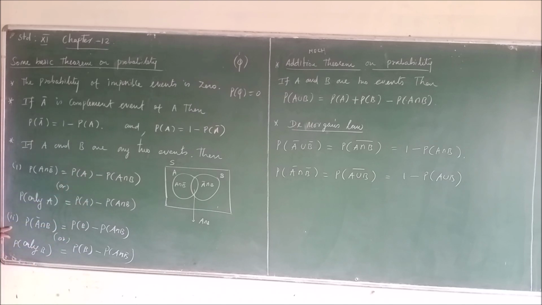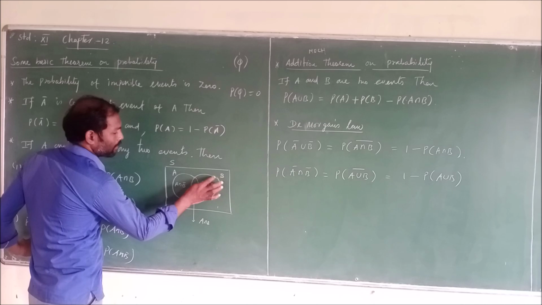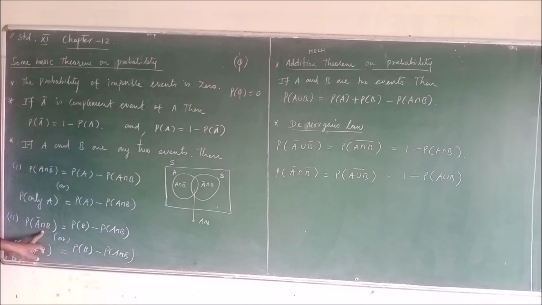The second one is probability of A bar intersection B. This is the area you have to find, so find probability of B minus probability of A intersection B. It means only B occurs. So probability of only B equals probability of B minus probability of A intersection B.